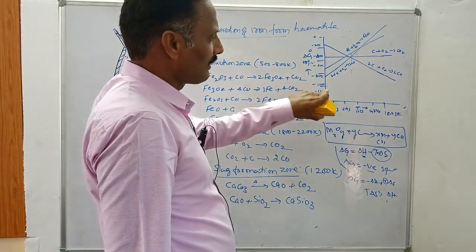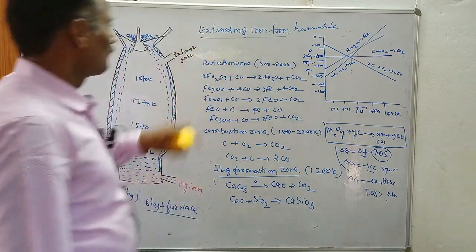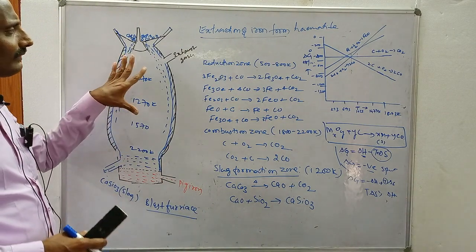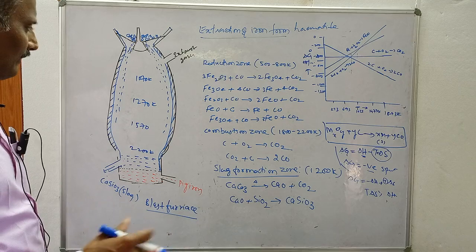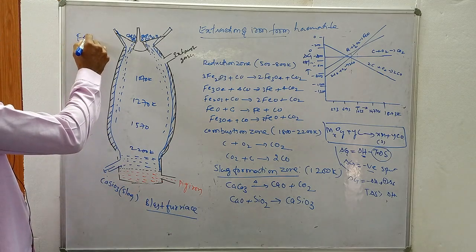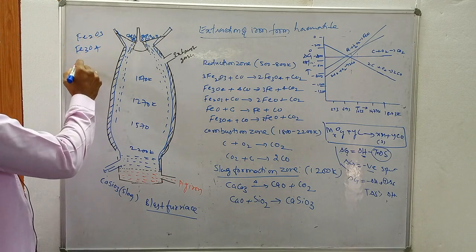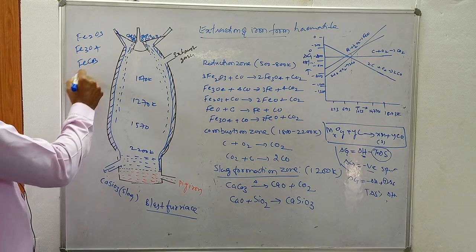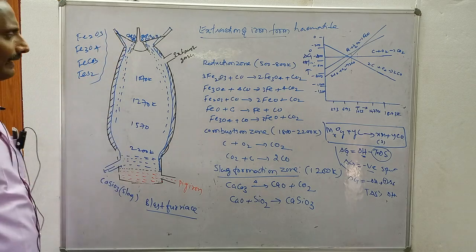Now, Ellingham diagrams are used in the extraction of iron from hematite. Coming to the extraction of iron from hematite, there are many minerals of iron: Fe2O3 is hematite, Fe3O4 is magnetite, and FeCO3 is siderite, the carbonate ore of iron. FeS2 is called iron pyrites. These are the different ores of iron.